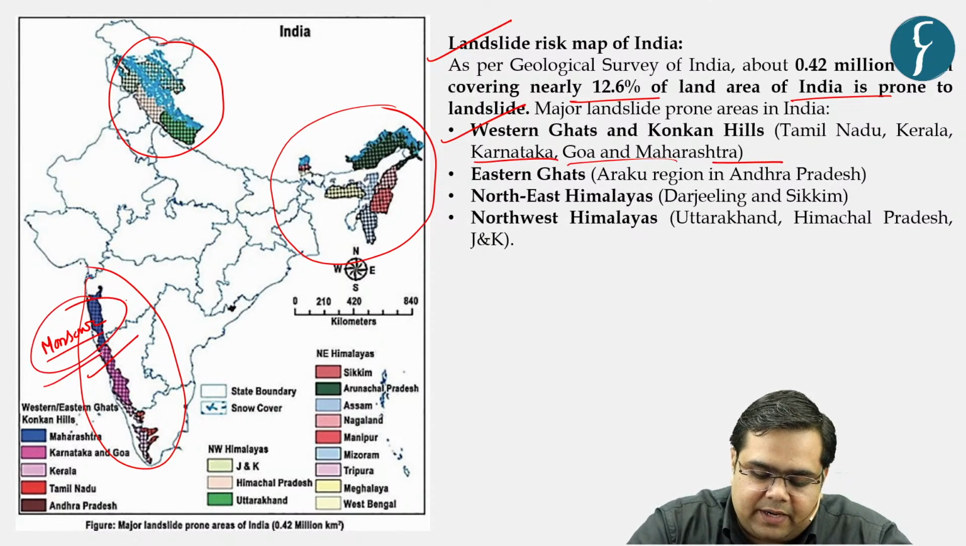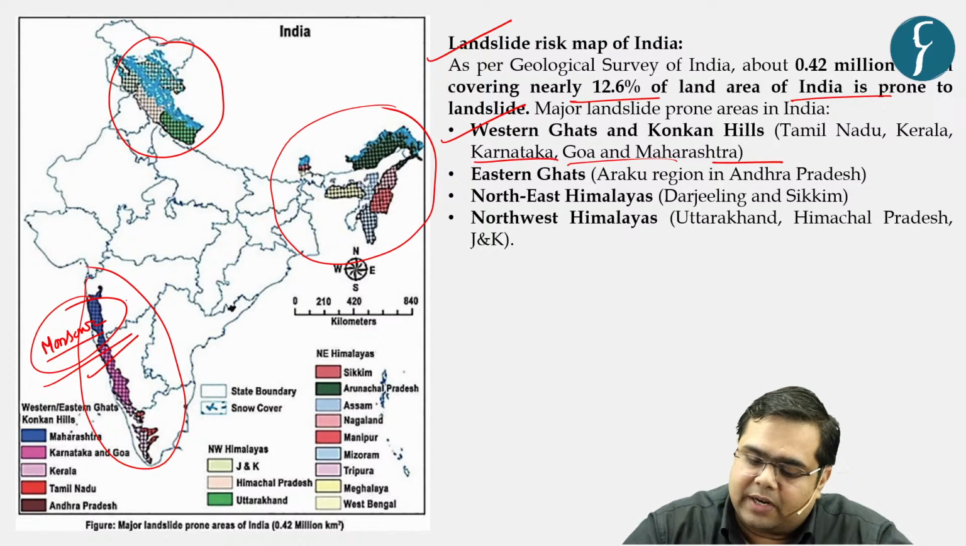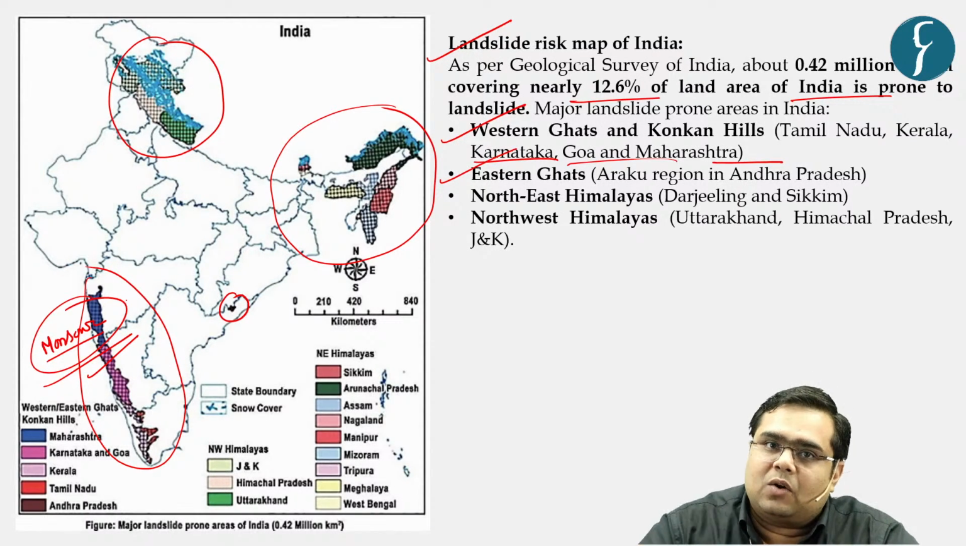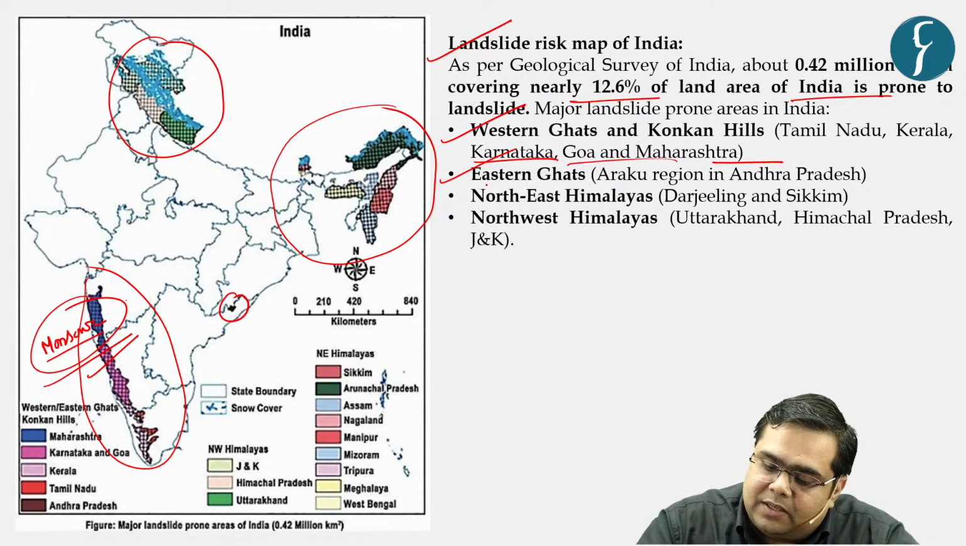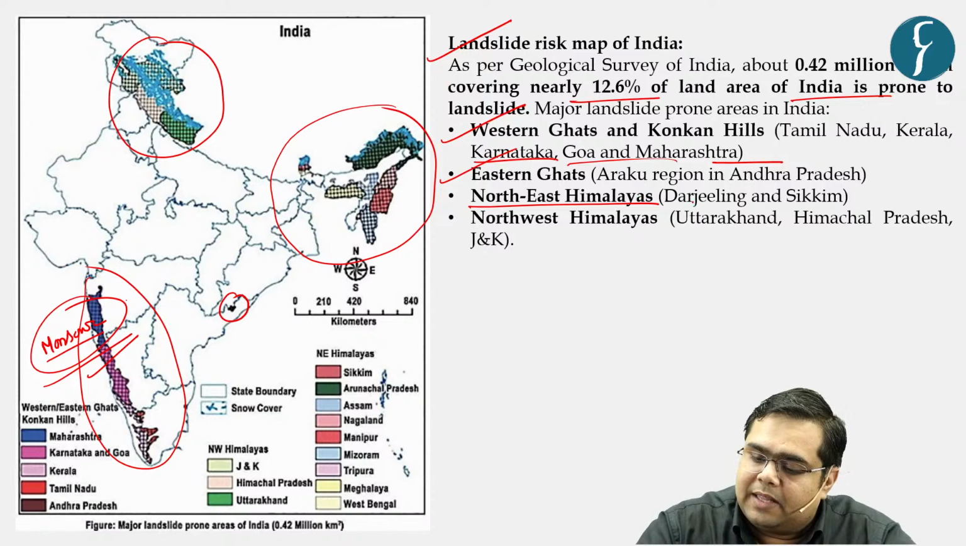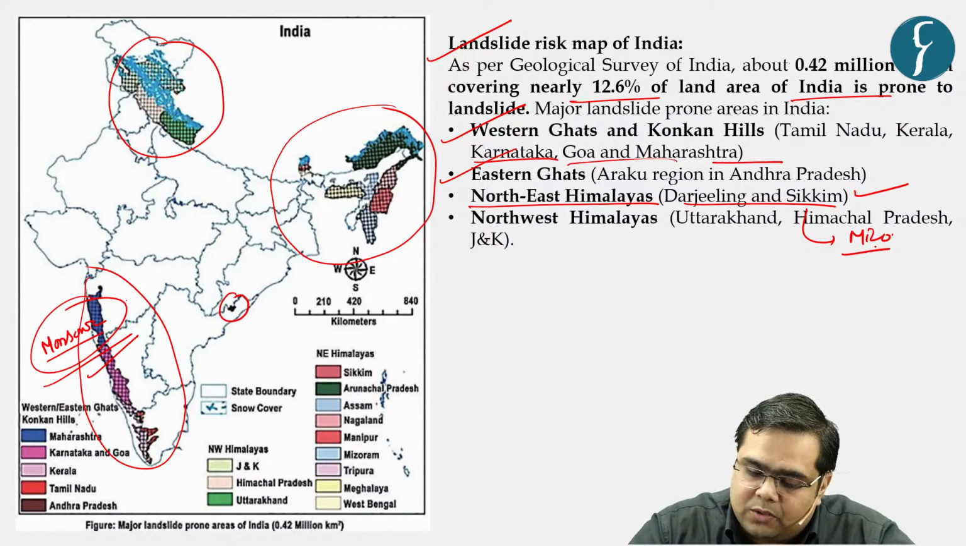You will see various news associated with the landslide in the Deccan region as time progresses, as soon as the monsoon arrives. Next is with respect to the Eastern Ghats. You see this little valley, Araku Valley it is called. Again, in Araku Valley there are various instances of landslides. Next is with respect to the northeastern Himalaya, Darjeeling and Sikkim, and now Mizoram is also there.